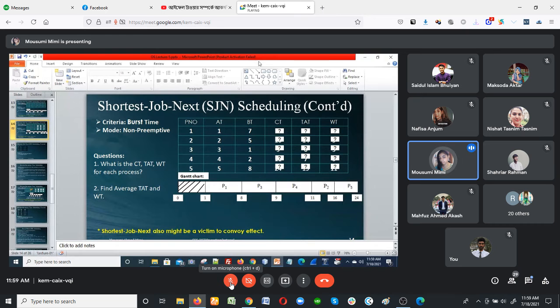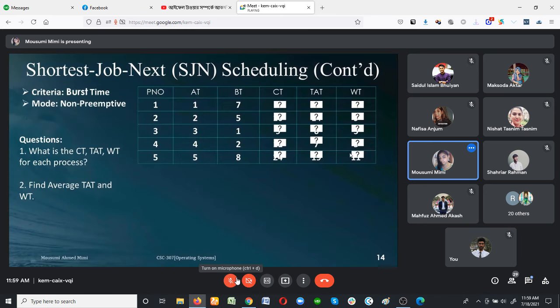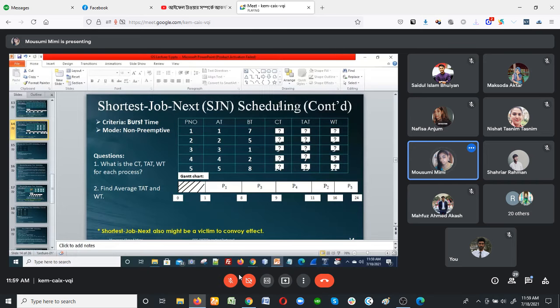Then come to the next algorithm. This is another example of the shortest job next scheduling algorithm.